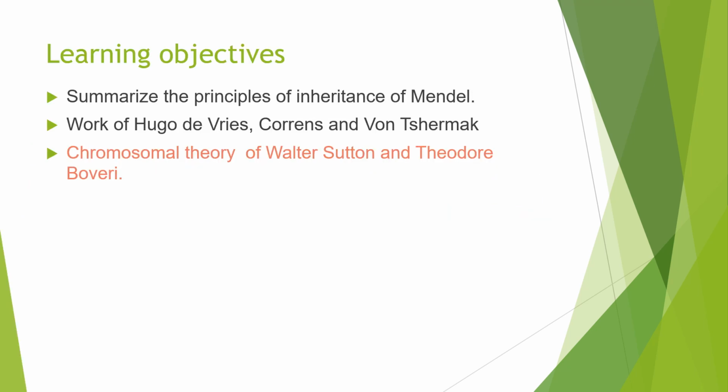So what we are going to learn today, we are going to learn about the principles of inheritance, what we have already spoken. We will just summarize the basic principles of Mendel, and we will see the work of Hugo DeVries, Correns and VonTschermak, and we will see why Mendel's theory was unacceptable to many of the biologists and why they couldn't accept the principles of Mendel's law. So we will see each and every law and what were their flaws.